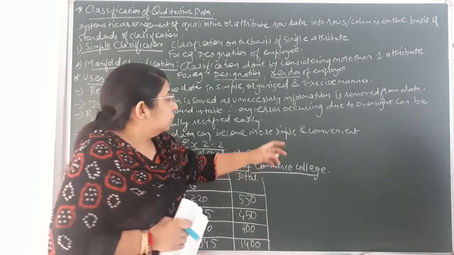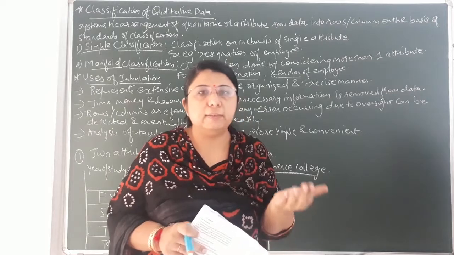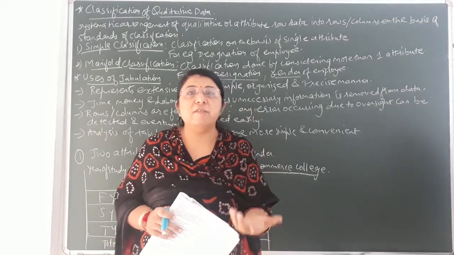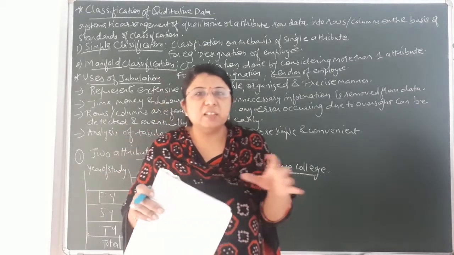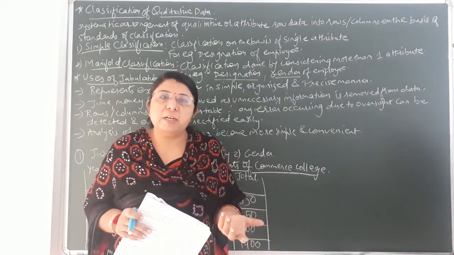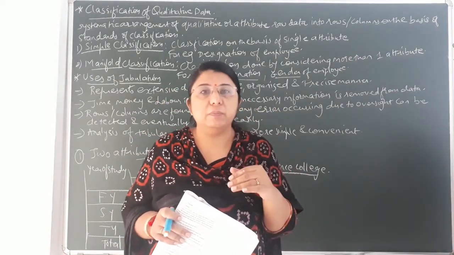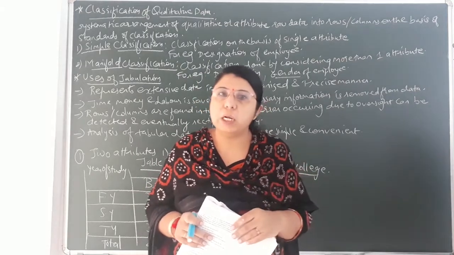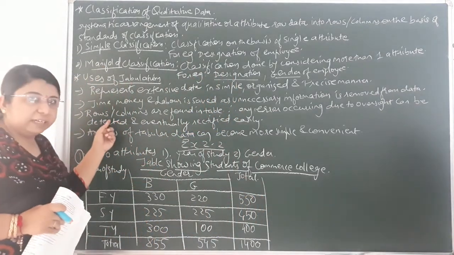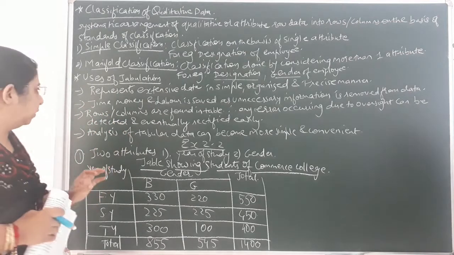That can be due to oversight. Due to oversight means any data we have written wrongly in the table by mistake can be easily identified, and eventually we can rectify that data also. If the data is in raw form or in theoretical form, then some data might be skipped or written wrong due to lack of proper sight. So that mistake or limitation can be overcome with the help of the tabulation form of data. Okay. So any kind of mistake can be found out and eventually overcome or rectified.